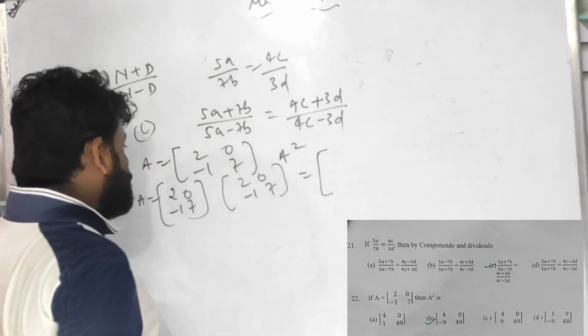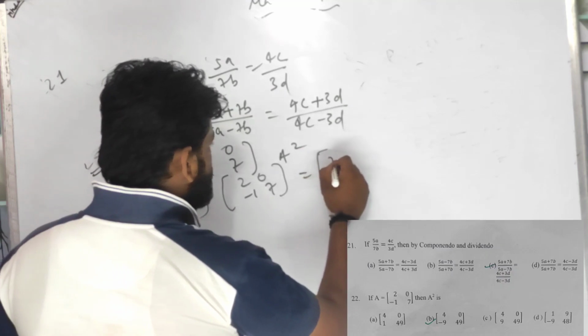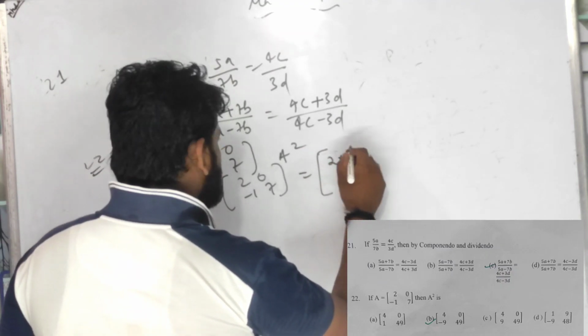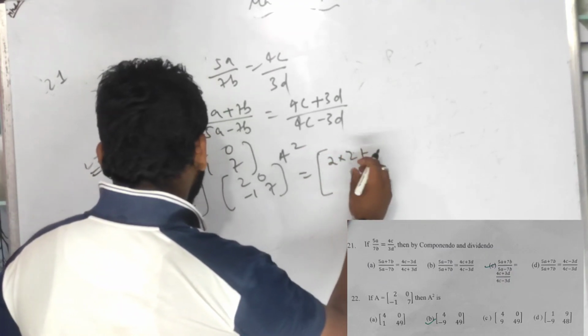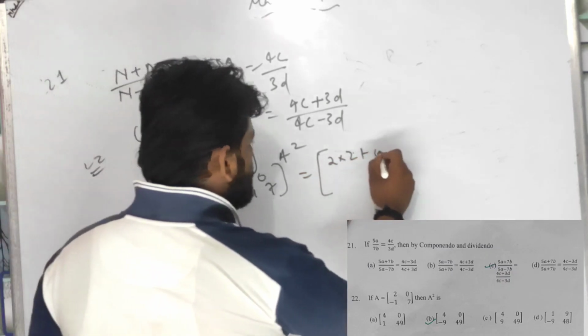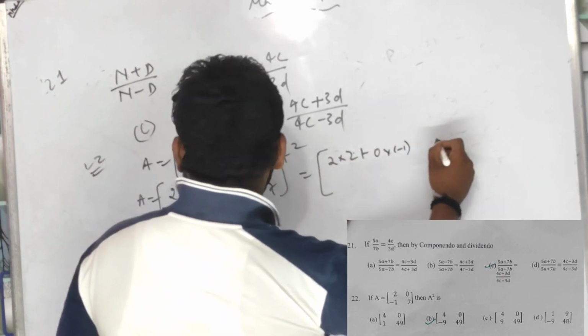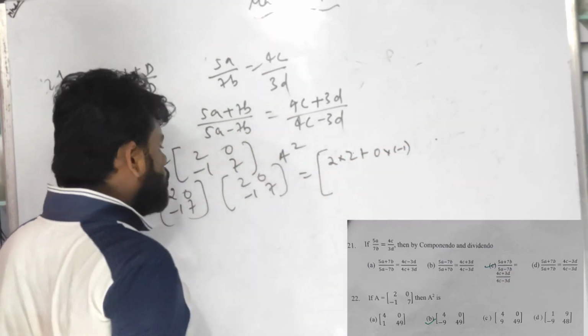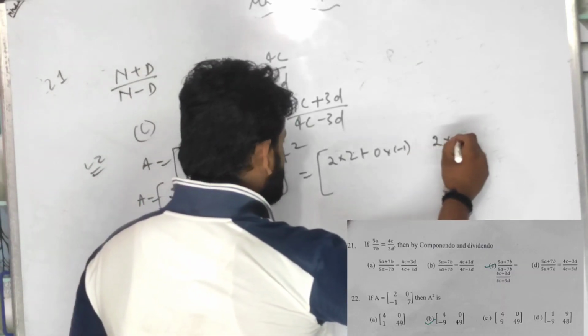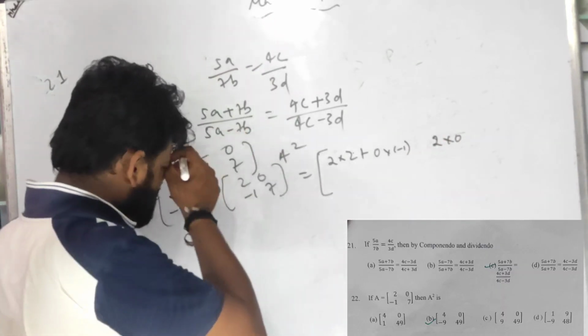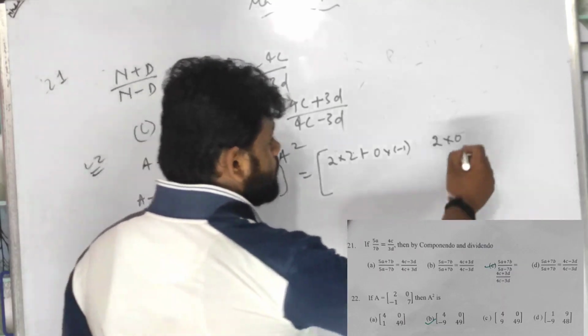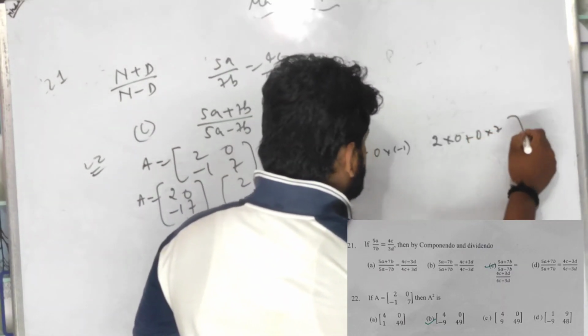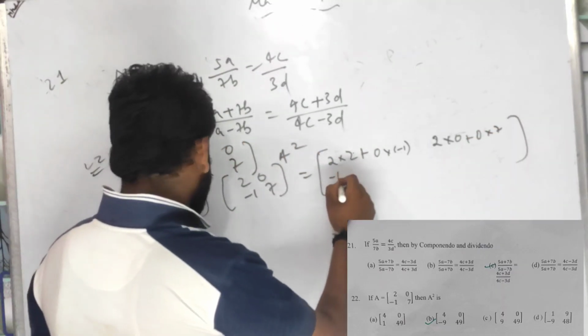We have got 2 times 2 plus 0 times -1. Over here 2 times 0 plus 0 times 7. Again here negative 1.